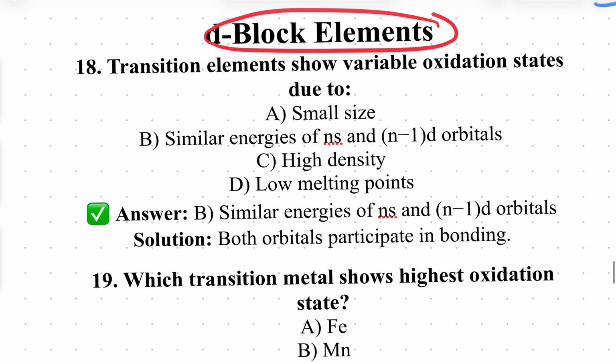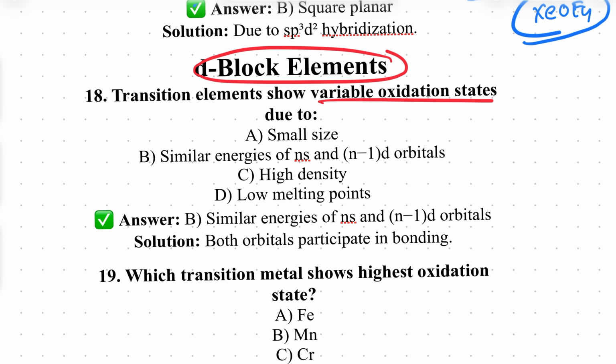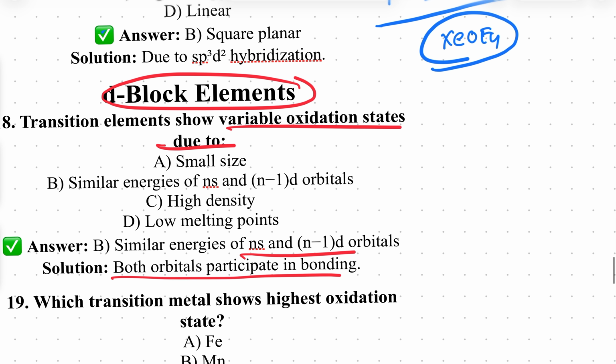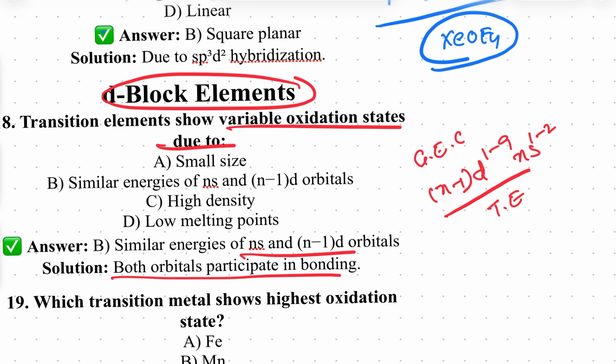D block elements. Transition elements show variable oxidation states. Very important. This is due to similar energy of the n minus 1 d orbital and the ns orbital, and both orbitals participate in bonding. The general electronic configuration of d block is (n minus 1) d 1 to 9, ns 1 to 2, for transition elements.